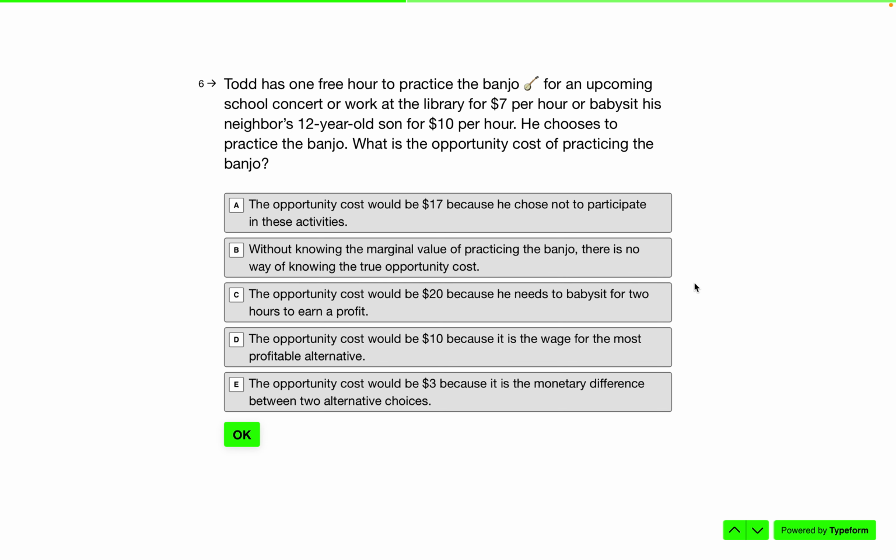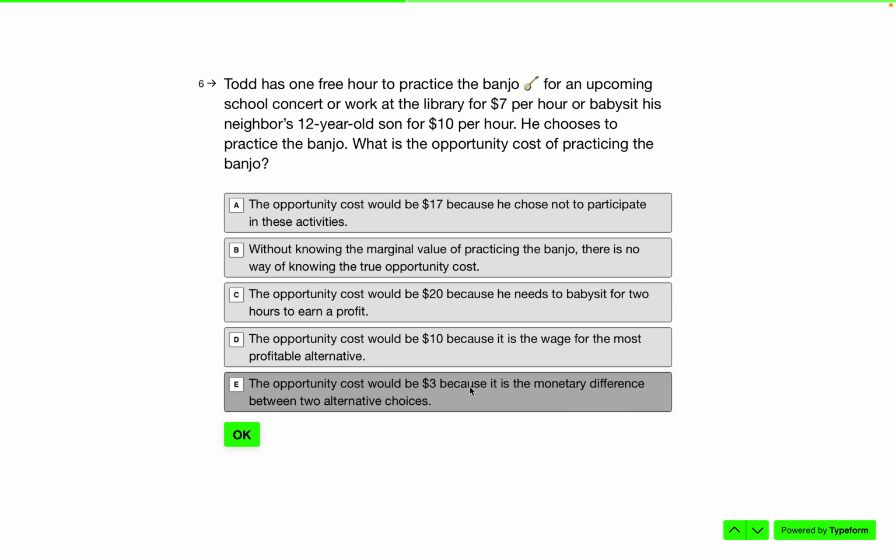Todd has 1 free hour to play the banjo for an upcoming school concert or work at the library for $7 per hour or babysit his neighbor's 12-year-old son for $10 per hour. He chooses to practice the banjo. What is the opportunity cost of practicing the banjo? Well, we know that it's the value of his next best alternative. It's not the value of all alternatives. So we can't say it's 17 or 20. We know right now it can't be either A or C, right? Because those are way too high. It's got to be either 7 or 10 or something like that.